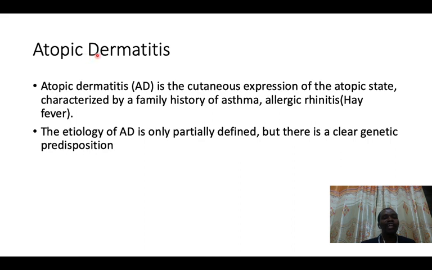So people who get atopic dermatitis are those who have that inner characteristic of inducing an allergic reaction and causing either asthma or allergic rhinitis, including atopic dermatitis. So this is like a triad. If you see someone who has asthma, comes to the hospital complaining of a skin lesion that is itching, most likely that is going to be an atopic dermatitis, because this patient falls in this category of an atopic state.